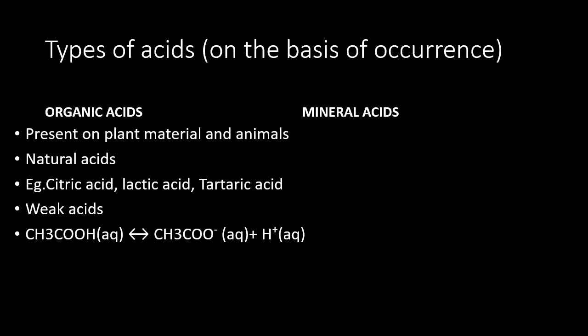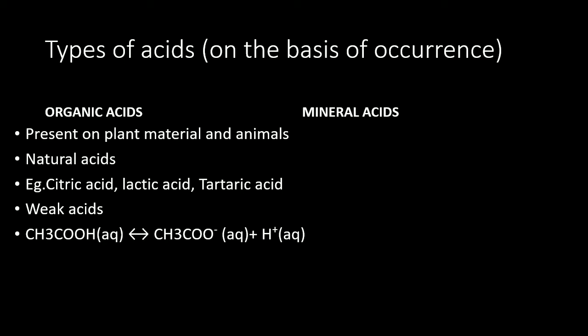An example of an acid which we obtain from animals is lactic acid, present in milk, cheese, curd, etc. These organic or natural acids are of weak nature.